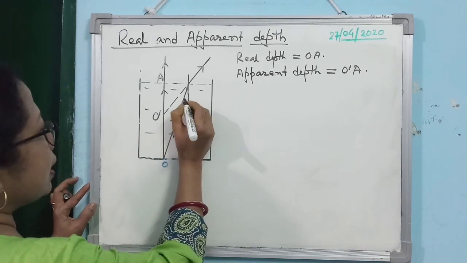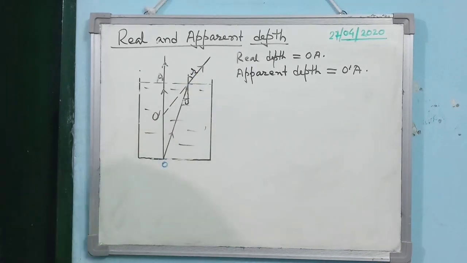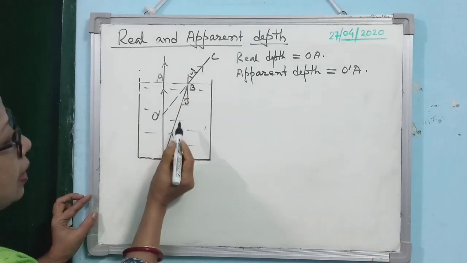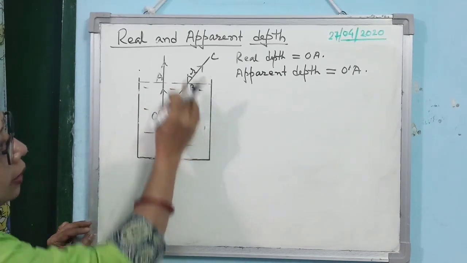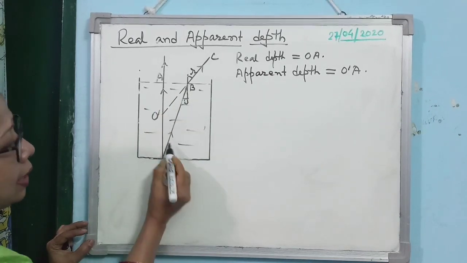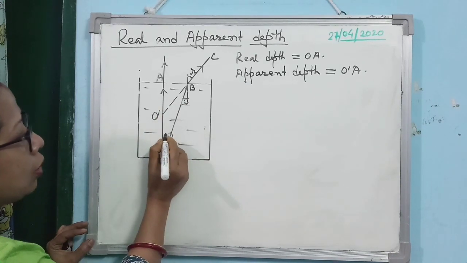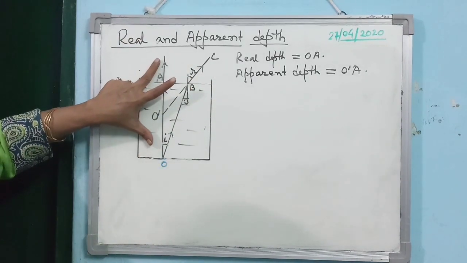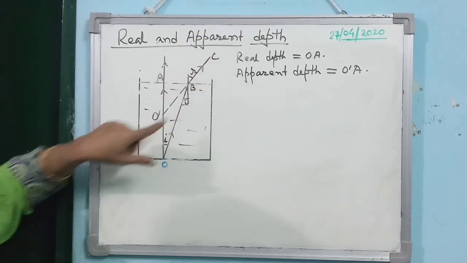Let us consider here, this is the angle of incidence I, and this is the angle of refraction R. Now let us name this point as B and this as C. Clear? Look at the geometry of the diagram. This AO and this normal, these two lines are parallel to each other and OB is the transversal. Look at this angle and this angle, they are alternate angles. So if this angle is I, this angle will also be I. Is that clear? Now again look at the geometry of the diagram. This line and this line are parallel, and the extended BC or O dash C is the transversal.